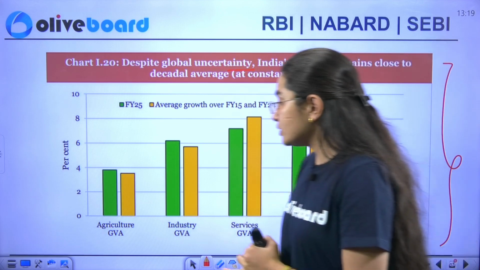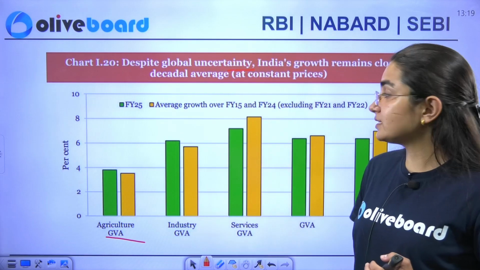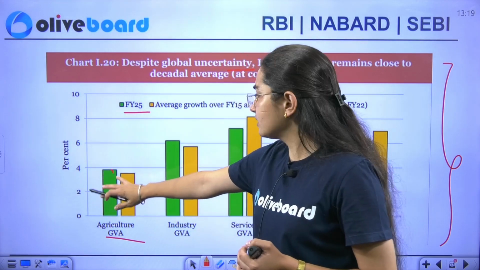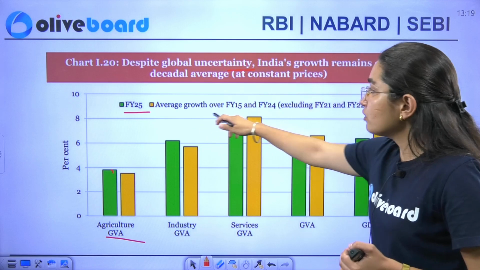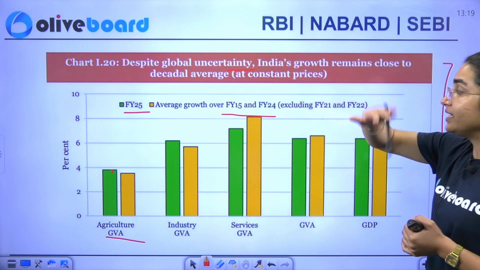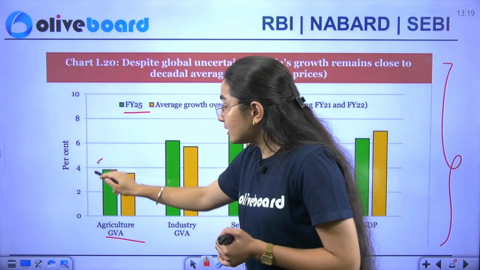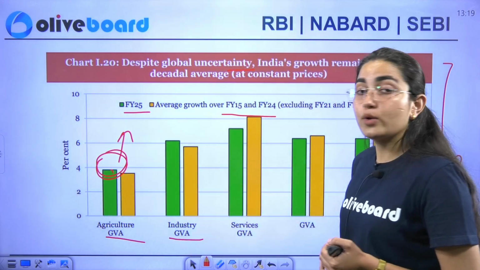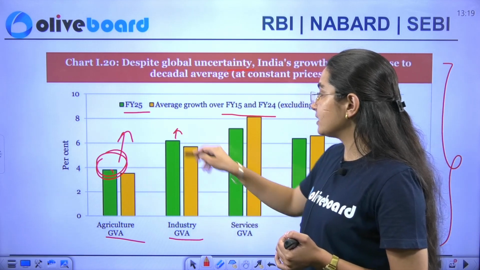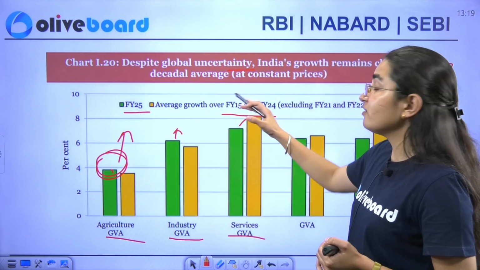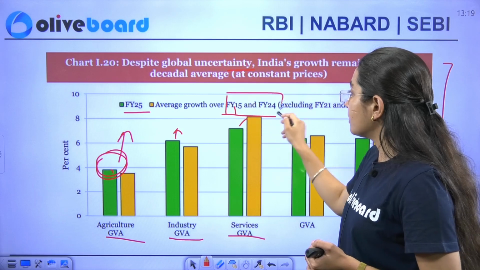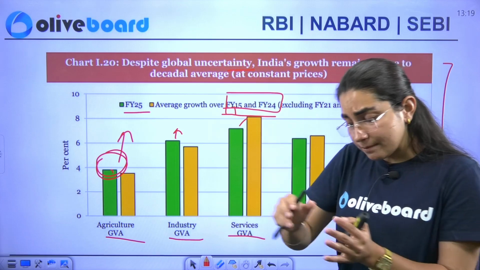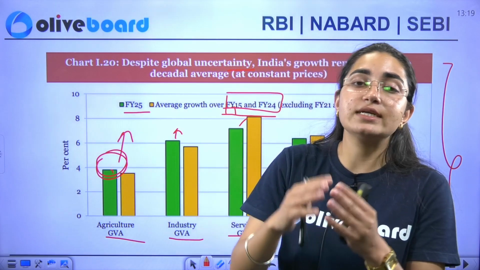If you see the GVA of your agricultural sector, you can see here that in financial year 2025 it is nearly 3 point something, near to 4. And if I talk about the average growth of financial year 15 to 24, it has been low. So this year, financial year 2025, it has increased. Similarly, industry GVA has seen an increase here. In the services sector there is a dip if I compare it with financial year 15 to 2024, but again, compared with the rest of the sectors, it is outperforming.